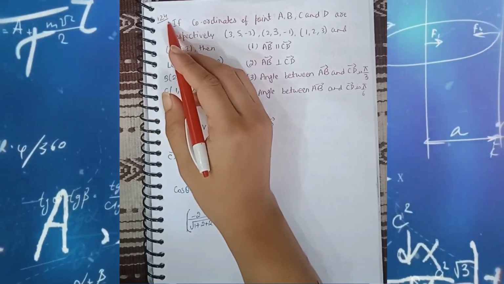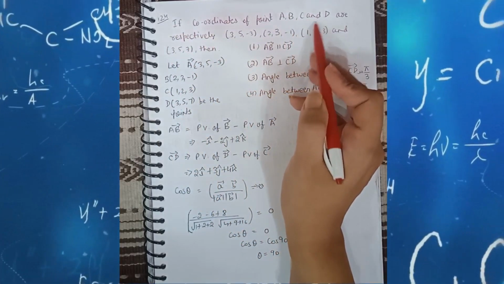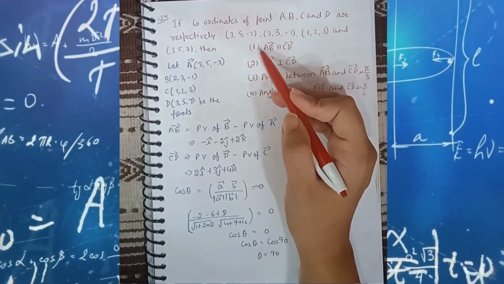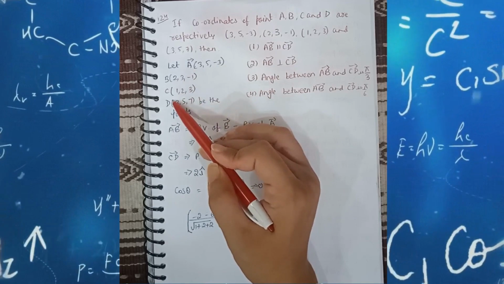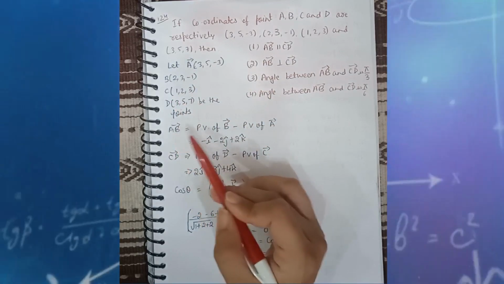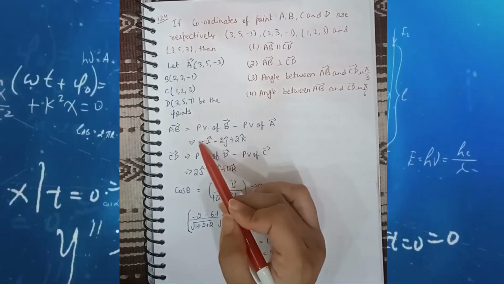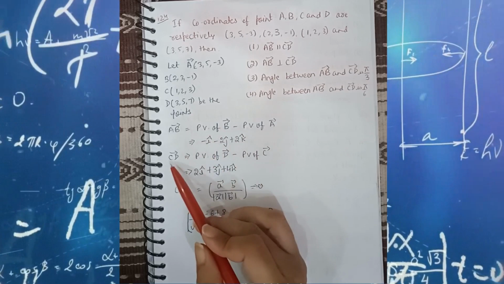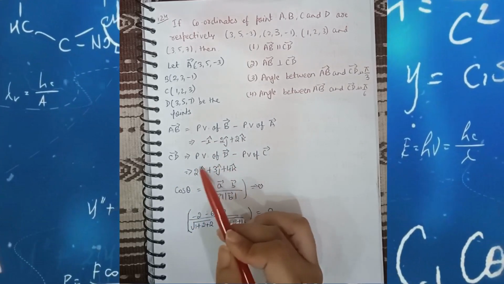Question number 124. If the coordinates of the points A, B, C and D are given, then we have to find which option is correct. So firstly we have to take the points A, B, C, D and find out AB and CD. How do we find AB? Position vector of B minus position vector of A, then we get the vector AB. Similarly, by position vector of D minus position vector of C, we get CD.